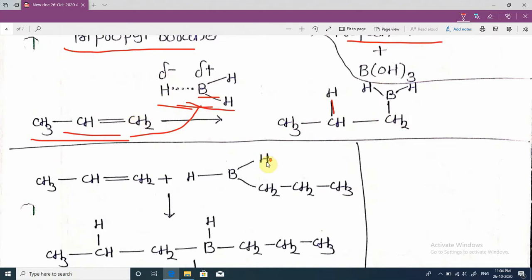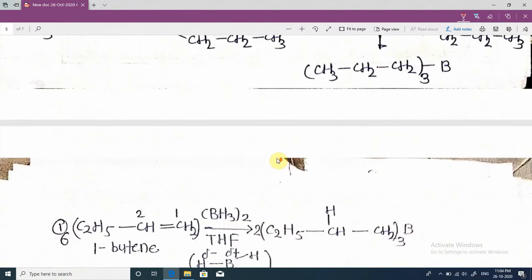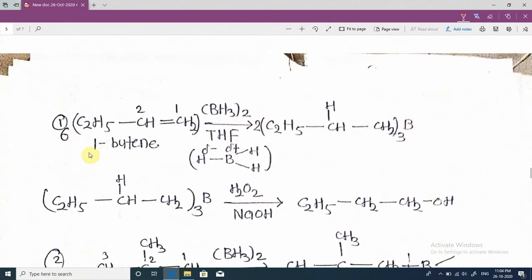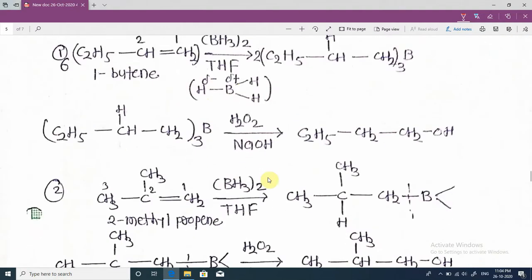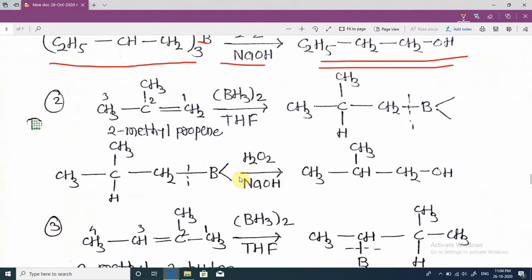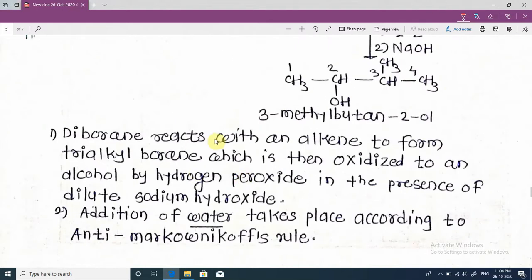Then this trialkyl borane, when reacted with H2O2 and NaOH, has boron replaced by a hydroxy group, forming an alcohol. This reaction is called hydroboration oxidation.